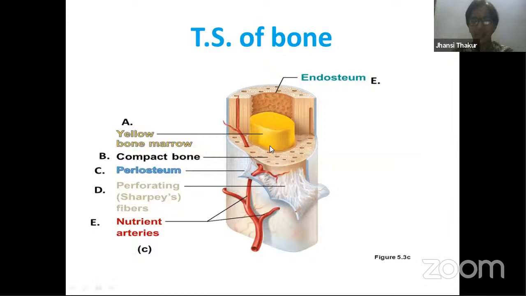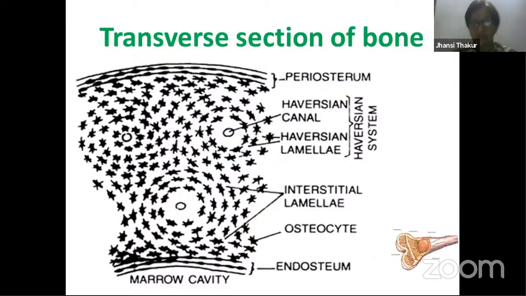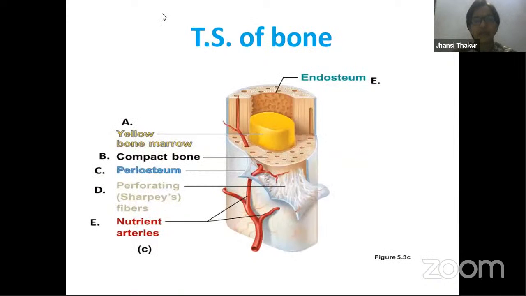So the same thing I have placed over here, a vertical picture. So here once again you can see the blue line. Let's go from outside. The blue line that you can see here is the periosteum, the outermost layer, right? Outermost layer of bone, periosteum. And then you find this is the inner surface lining of the bone, the endosteum. This is endosteum. Endosteum is in touch with this bone marrow.